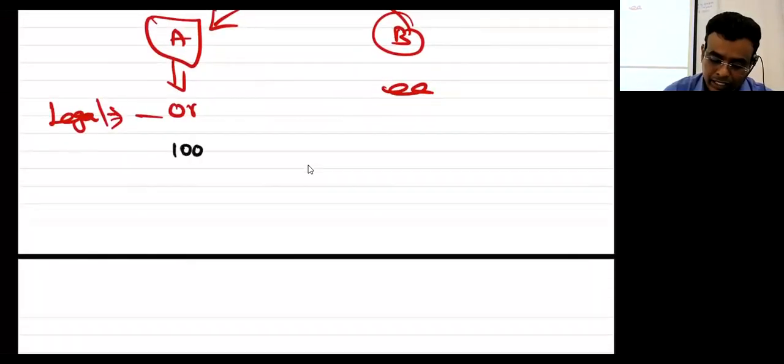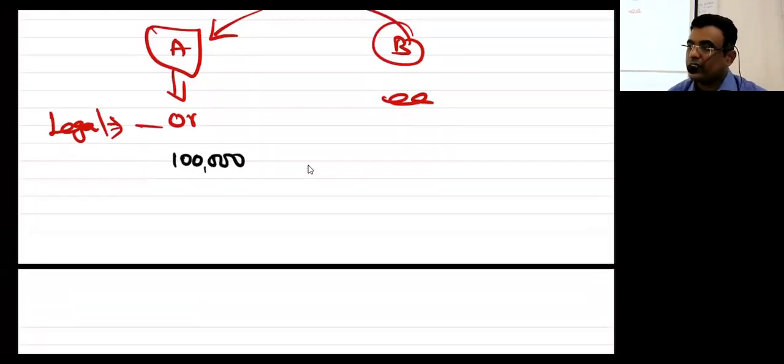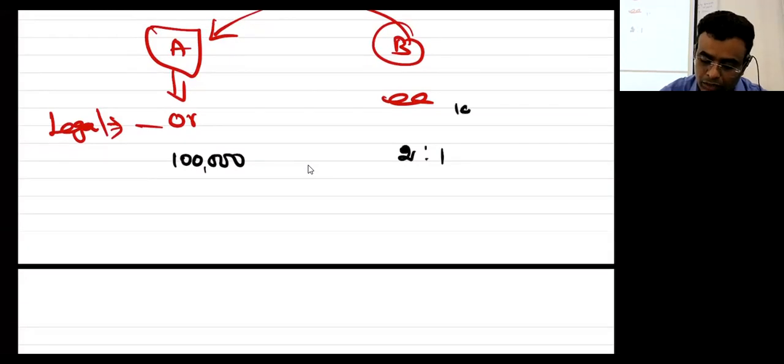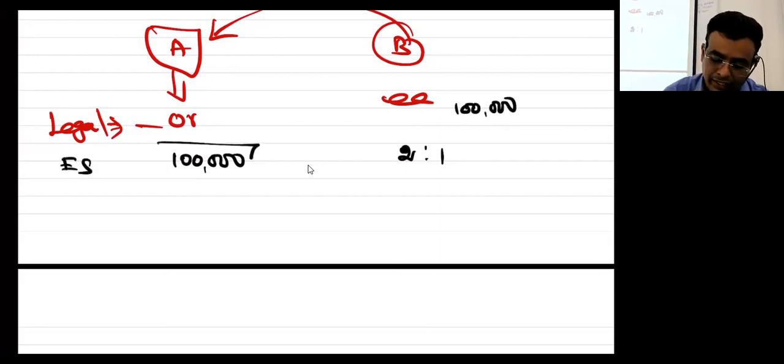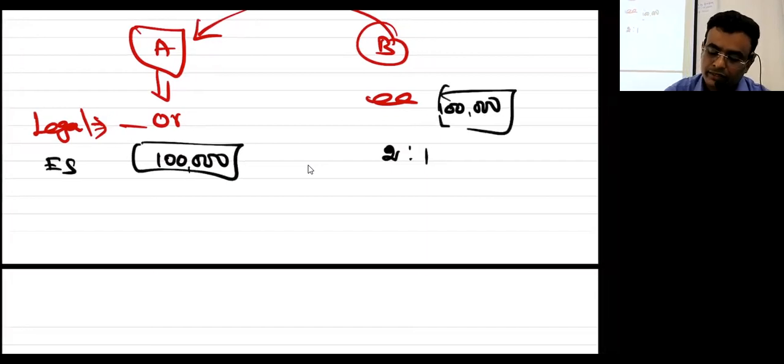This company has 1 lakh shares. Now this company is going to buy company B. These companies are issuing shares in 2:1. This company also has 1 lakh shares. அப்ப எவ்வளவு shares issue பண்றாங்க? The existing shares 1 lakh, here also 1 lakh.